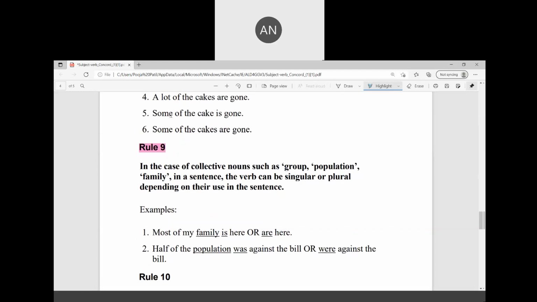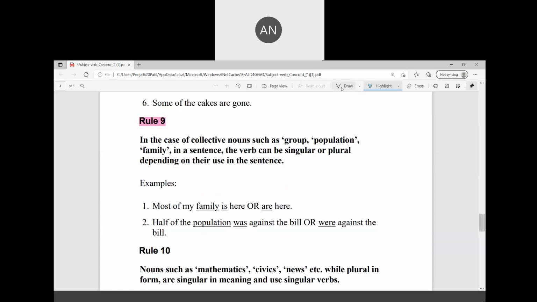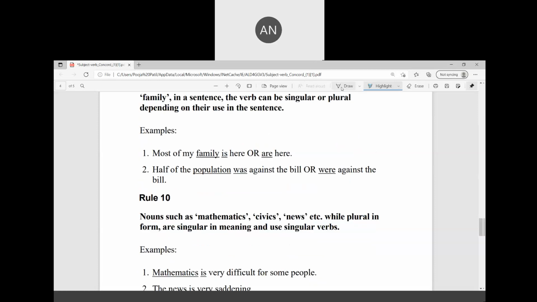Rule number 9. In case of collective nouns such as group, population, family, the verb can be singular or plural depending on the use. There was a problem in the family. The members of the family were divided in their opinion. Just I'm telling you a different sentence.